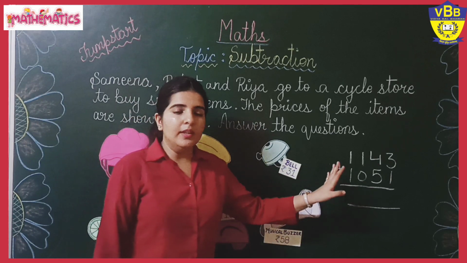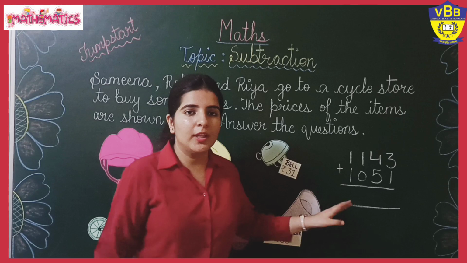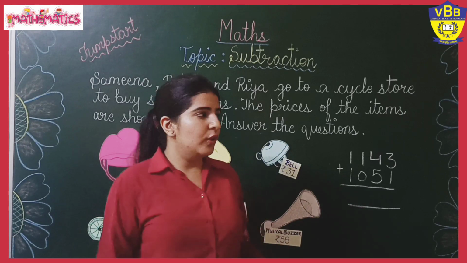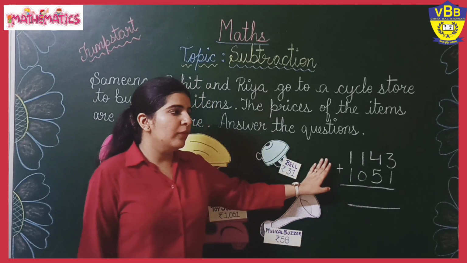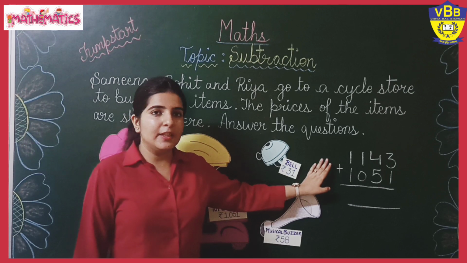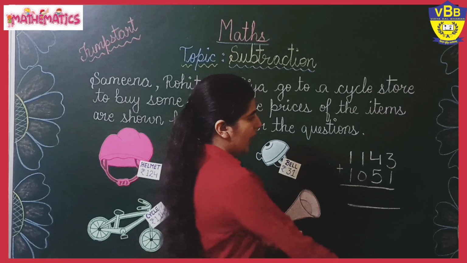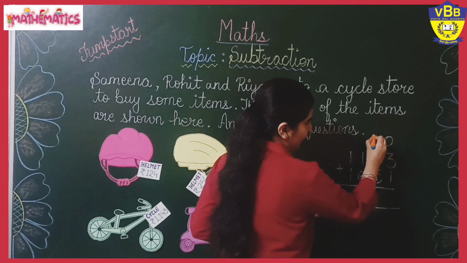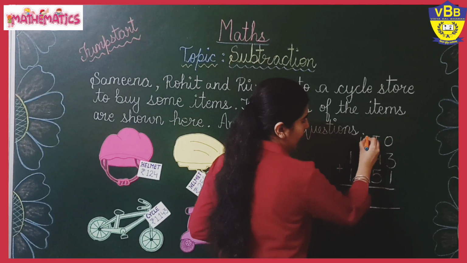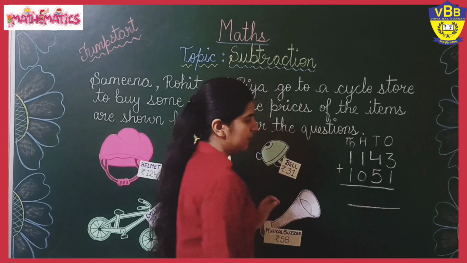So remember that total means add. So we are going to add these 2 numbers. We are going to start from the ones place, then tens, hundreds and thousands.